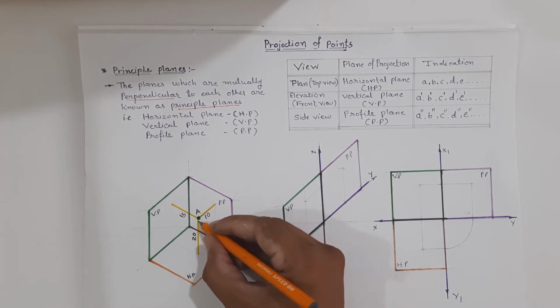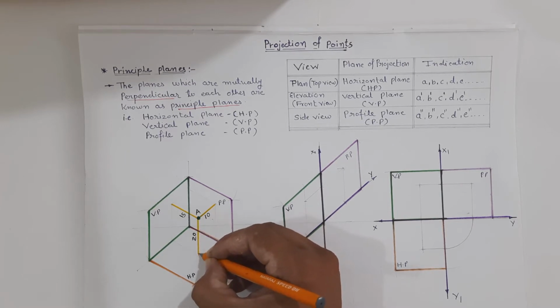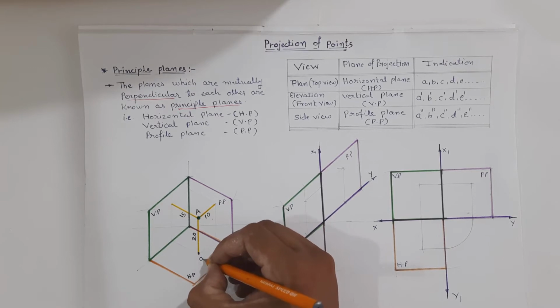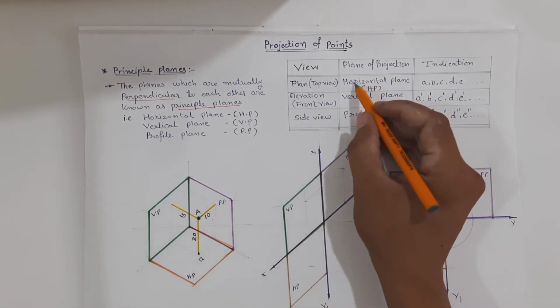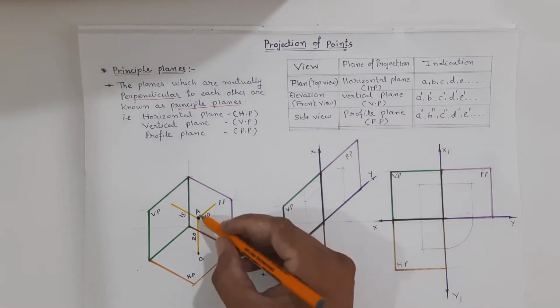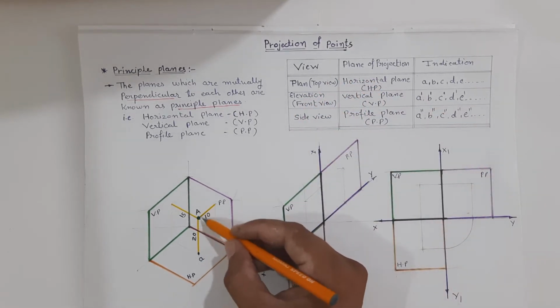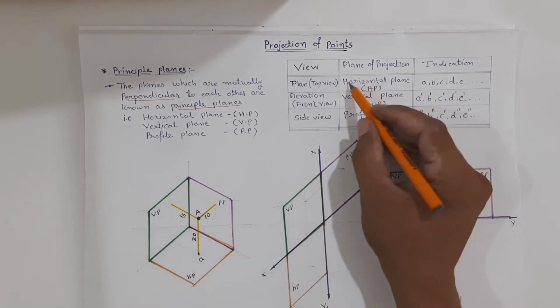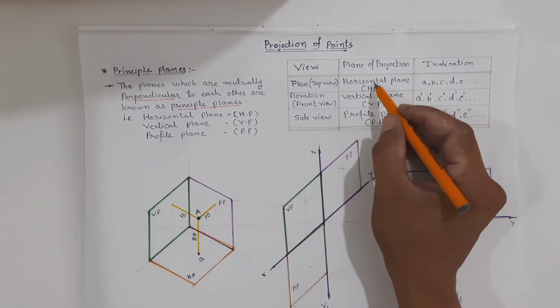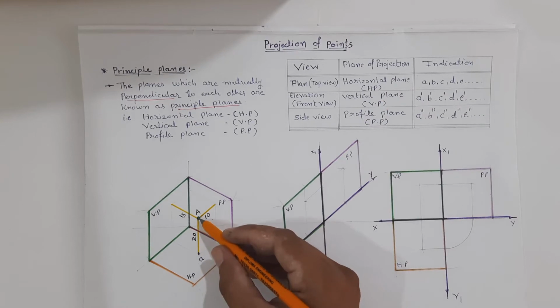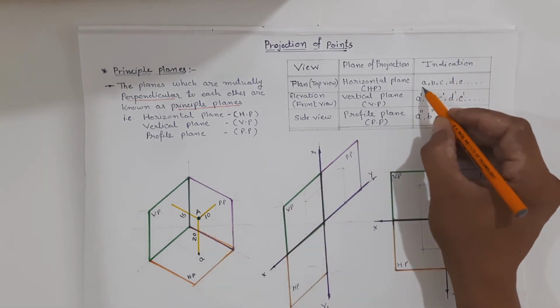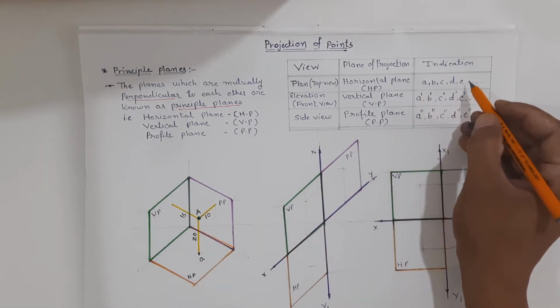So let us draw the line perpendicular to the horizontal plane. We will get the plan over here. So if we want to draw the plan of the point, we have to take the projection on the horizontal plane, and if we want to indicate the plan, we have to use small a, b, c, d, e.